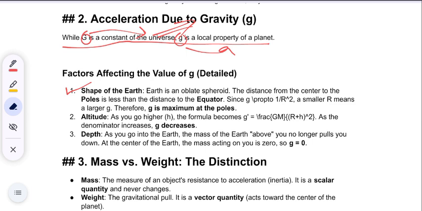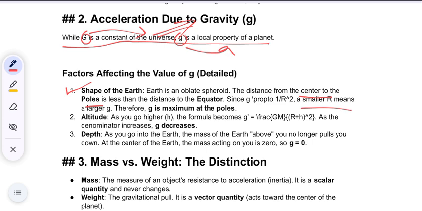Now, read. Earth is an oblate spheroid. The distance from the center to the poles is less than the distance to the equator. Okay, understood? That the distance from the center to the poles is less than the distance to the equator.